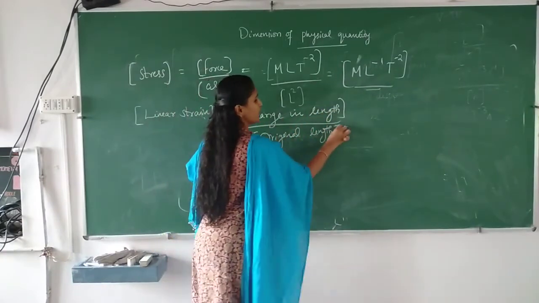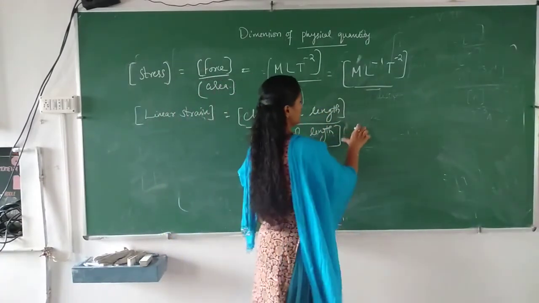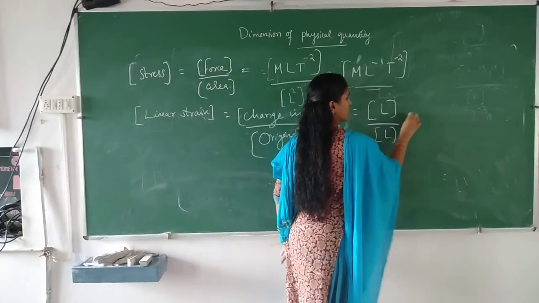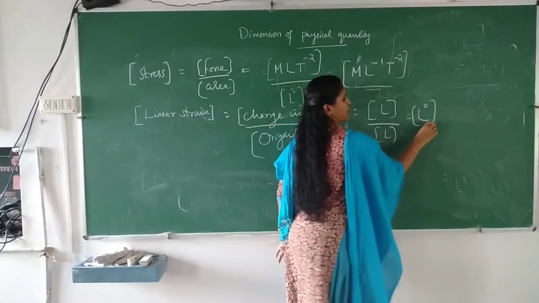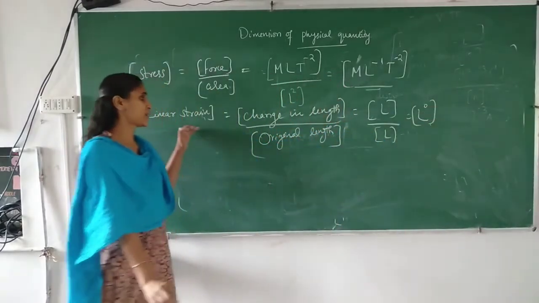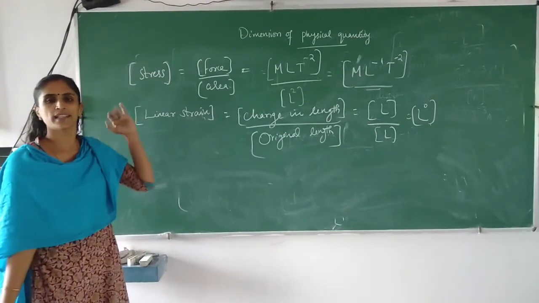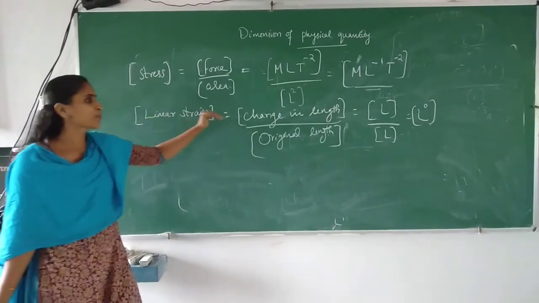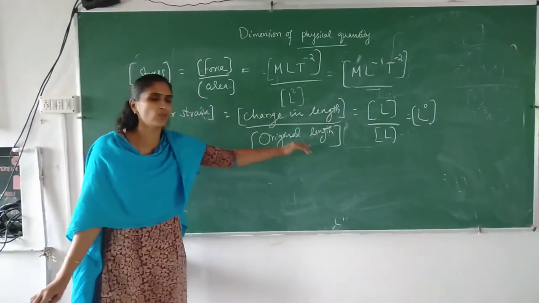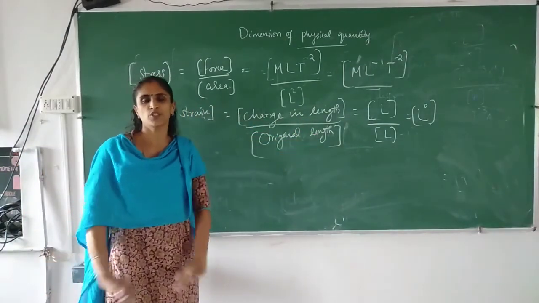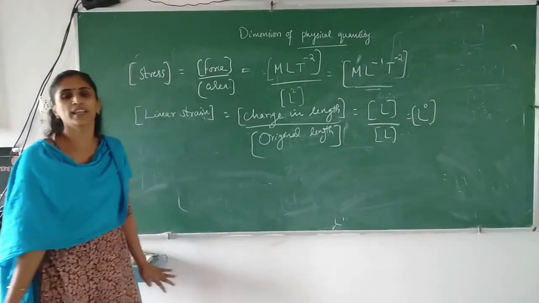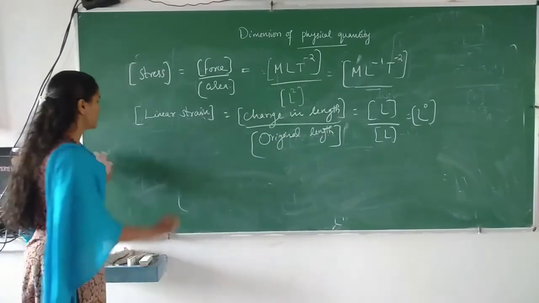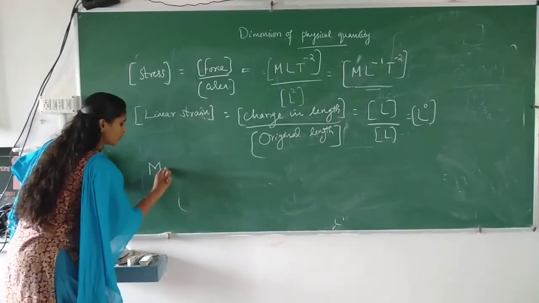So how to find the dimension? This will be L divided by L, which means it has no dimension. This is another example of a quantity which has no dimension. One is angle and another one is strain. If it is volume strain, you write change in volume divided by original volume. In that case also it has no dimension. So any strain will not have any dimension. Okay, is it clear?